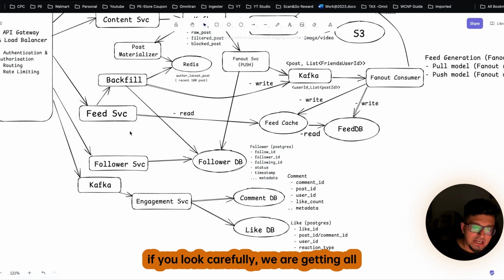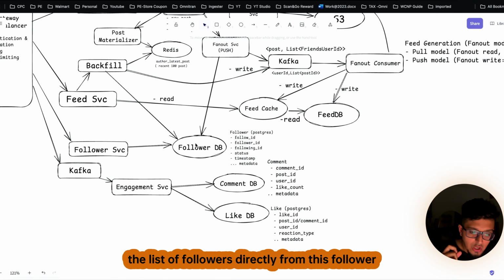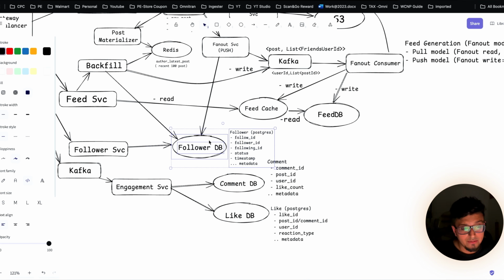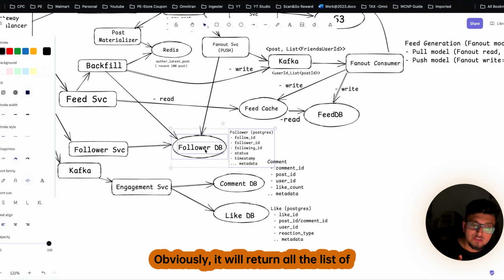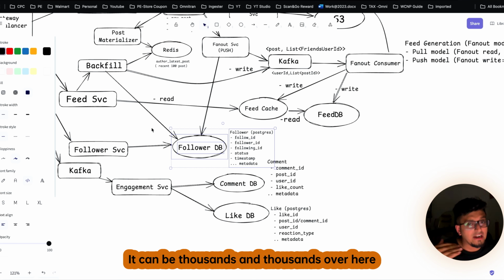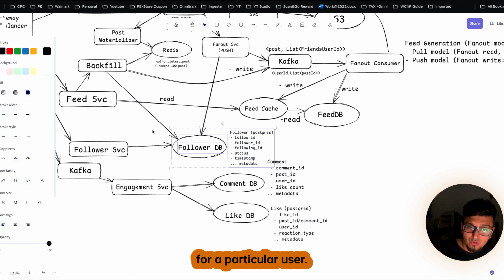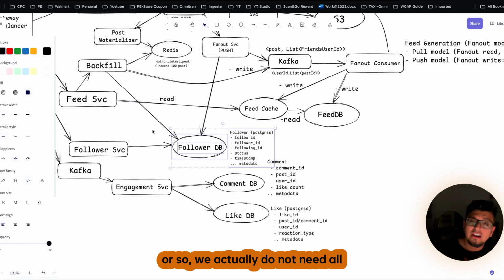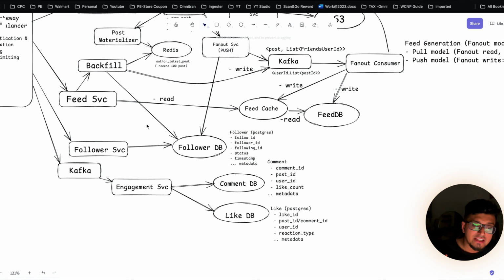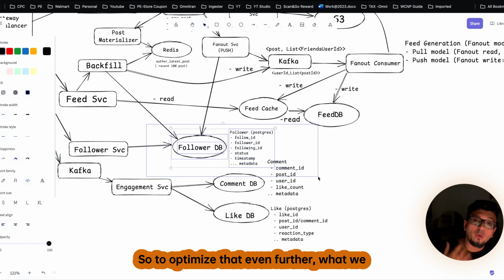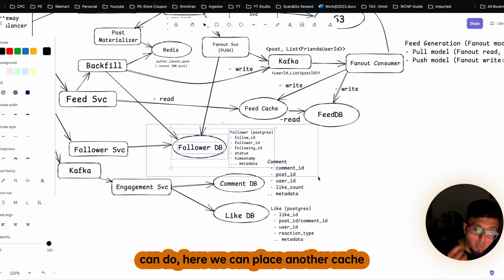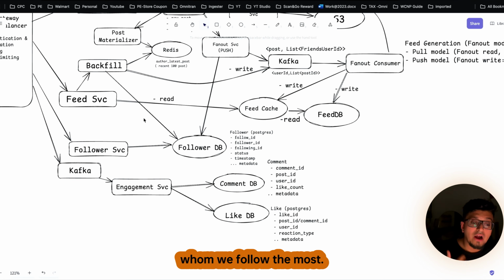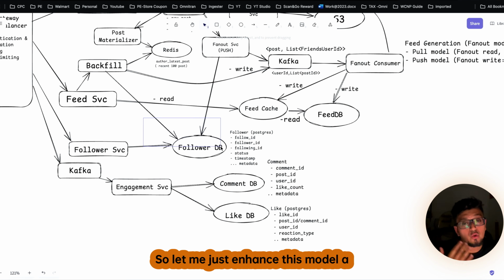What we are doing over here, if you look carefully, we are getting all the list of followers directly from this follower DB. And what will it return? Obviously, it will return all the list of followers that we have. It can be thousands and thousands for a particular user. But to generate the feeds of 100 friends or so, we actually do not need all this information. So to optimize that even further, here we can place another cache, which holds the users whom we follow the most.